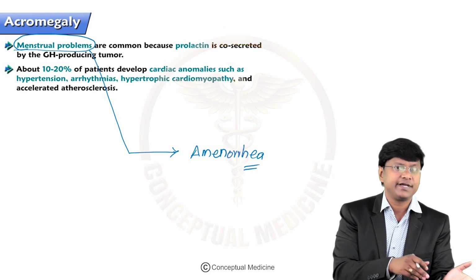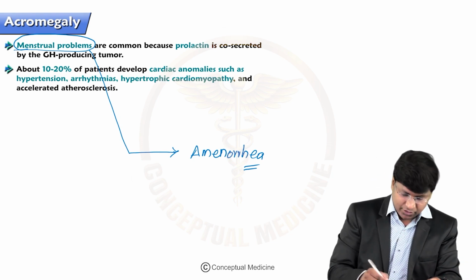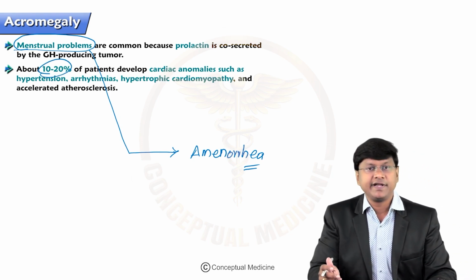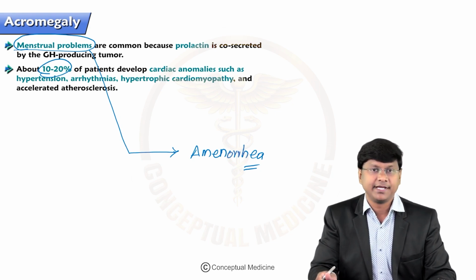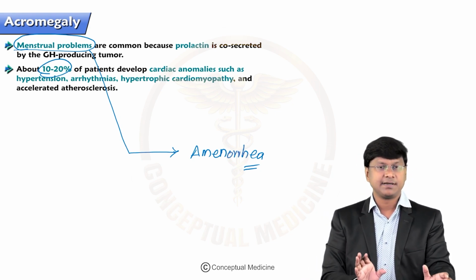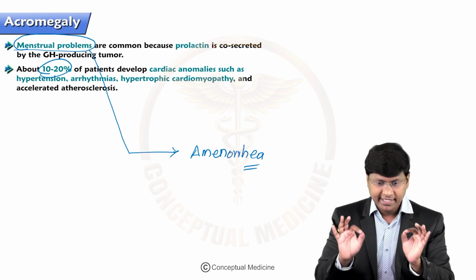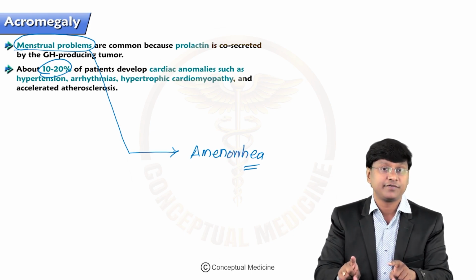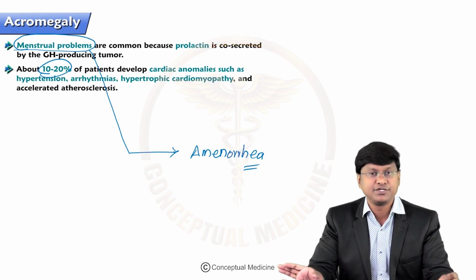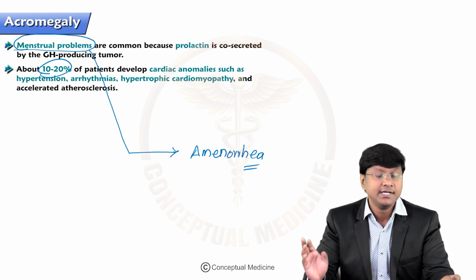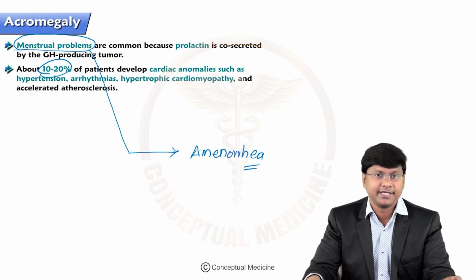And just now I was discussing the cardiac anomalies. The cardiac anomalies are present in almost 10 to 20% of patients with acromegaly. Now, after having discussed mammosomatotrophs, only in the case of the mammosomatotroph type of pituitary adenoma will you have menstrual irregularities in the form of amenorrhea if the female has acromegaly.